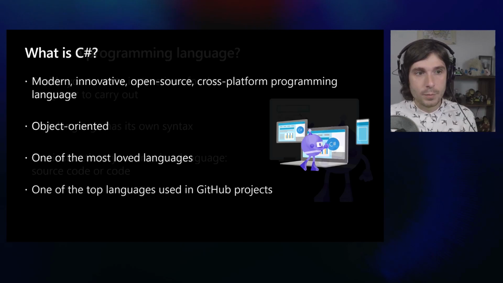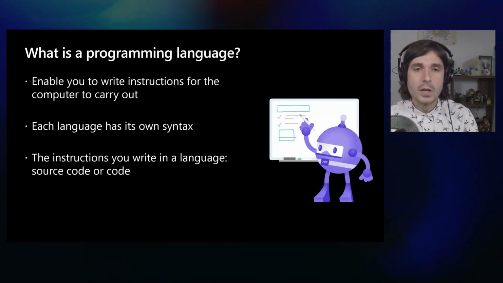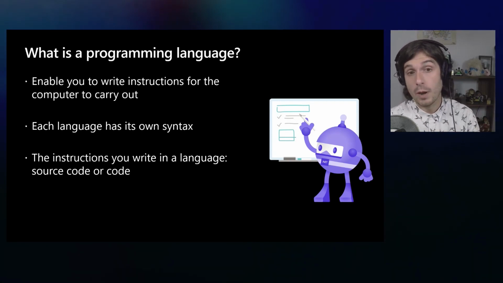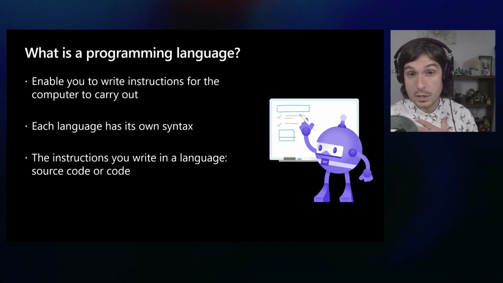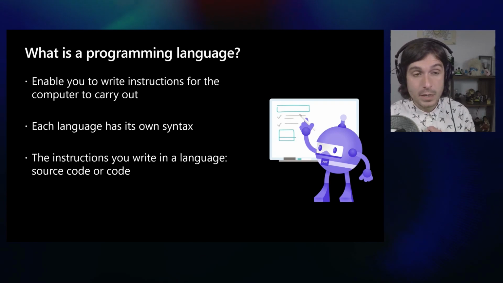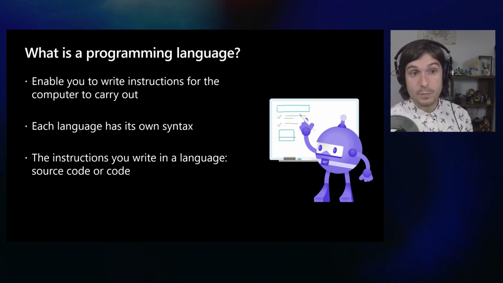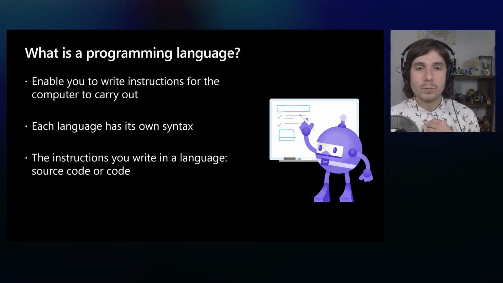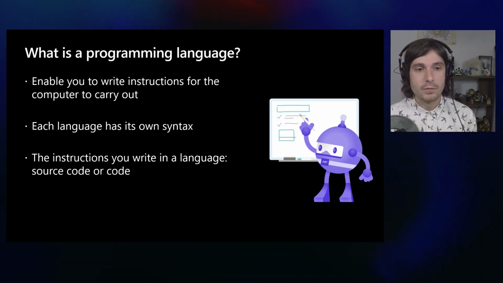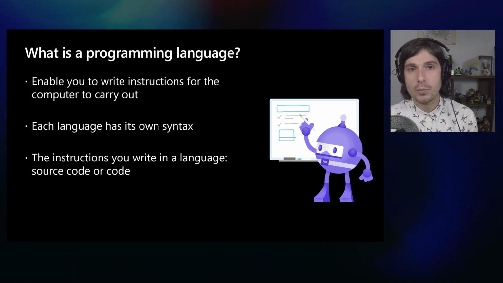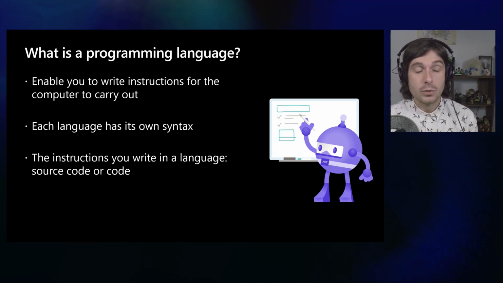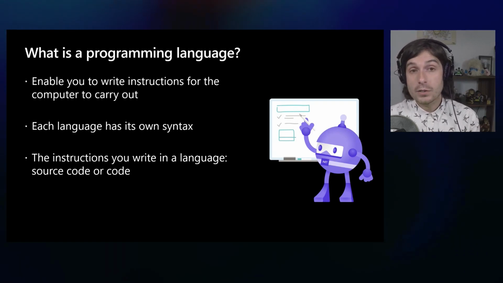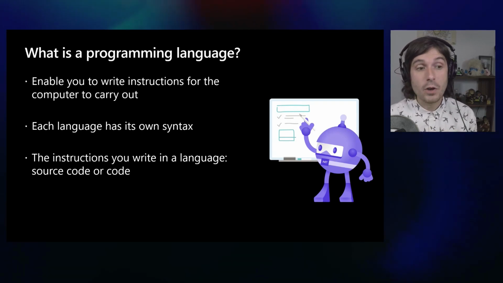So what does this mean? Object-oriented, C#, when am I going to use it, and why is this important? Well, if we take a step back, we need to ask ourselves, what is a programming language? You're going to learn about 2 of them today, C# from me and Python from Christopher. Brian said there's JavaScript, Java, there's all sorts of them out there, Rust, Go. And what's great is that a programming language is a way of giving instructions to a computer that it will carry out. You can tell it to write a line, read a file. You can tell it to display a user interface on your phone.